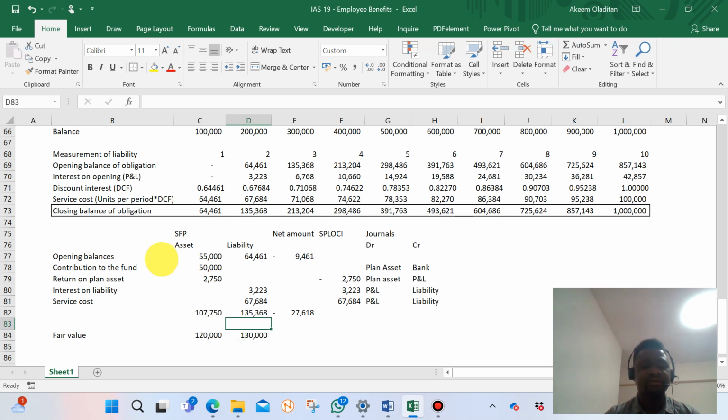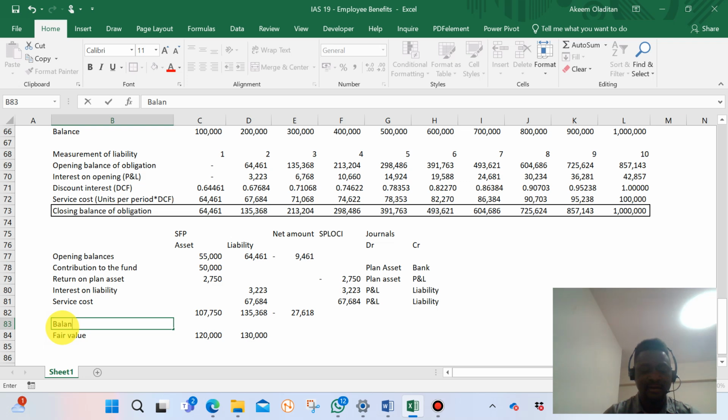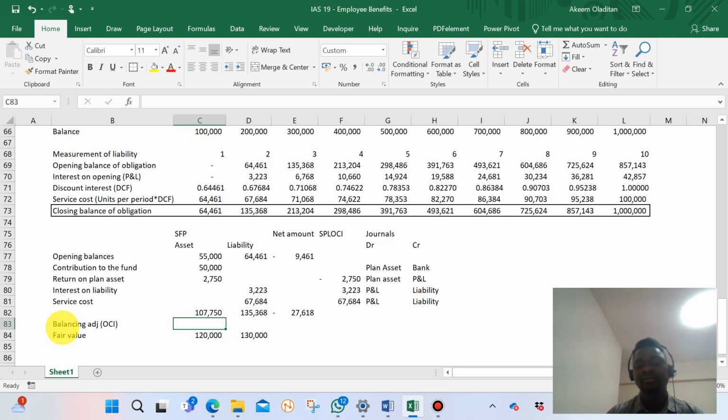So when we have that fair value, it means there's a balancing adjustment here, and this balancing adjustment is expected to go to our OCI. That's what the standard says, that any remeasurement difference in the form of gains or losses will be posted to the other comprehensive income.